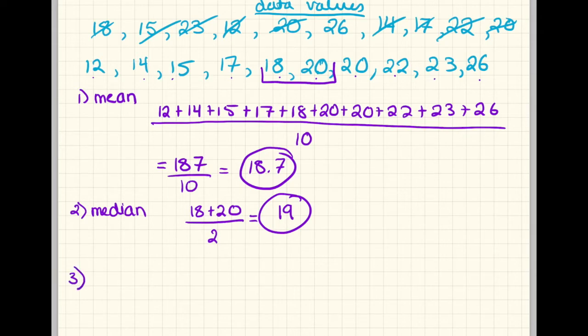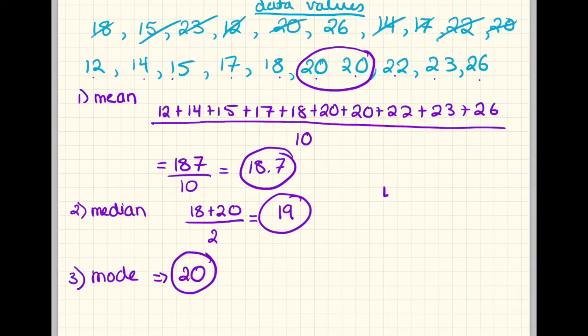The next thing that we learned was called the mode, and the mode is the number that occurs the most often. If I look here in our set of data values, the number that occurs most often is 20, and it's so much easier for you to see once you've ordered them from smallest to biggest because you can actually see the clusters. So our mode in this case is simply 20.